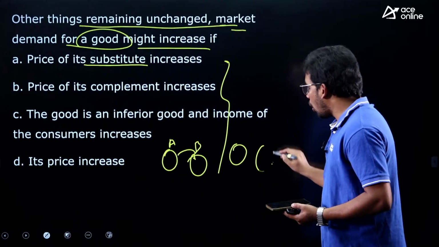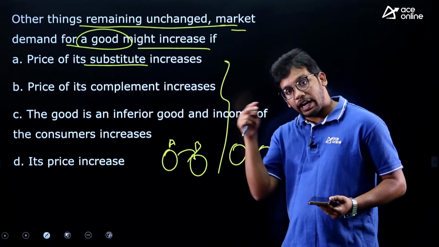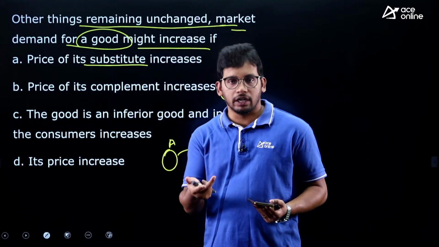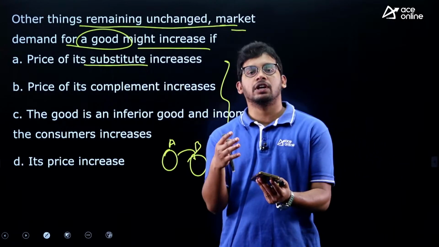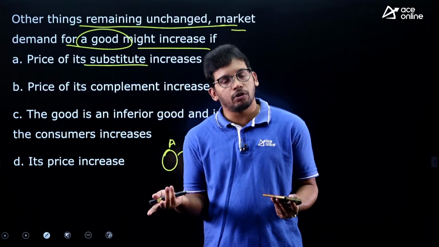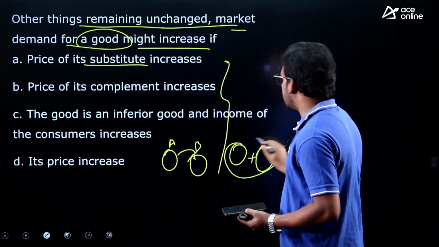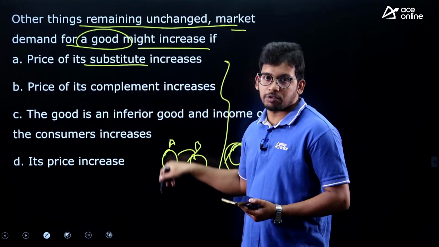And then there are complementary goods which can be consumed together. They are mandatorily consumed together, like mobile phone and charger, or mobile phone and SIM card, TV and remote, all these things you can consume only together. If there is no remote, we cannot use the TV, right. So they are used together. So those are called complementary goods and these are called substitute goods.